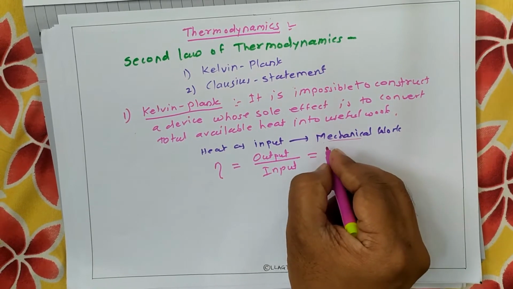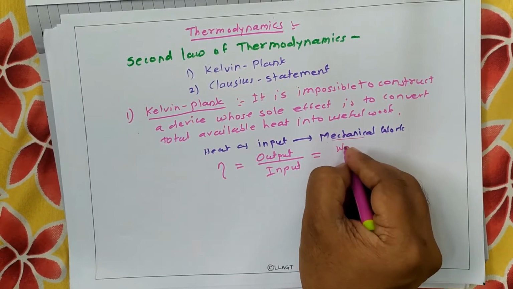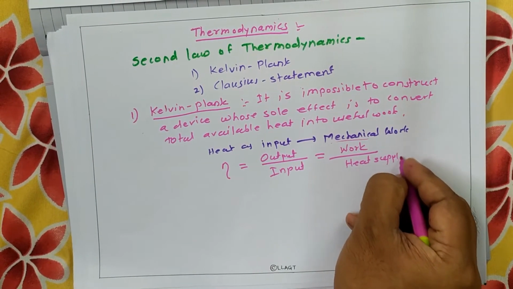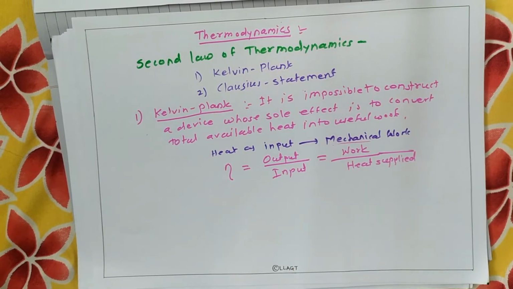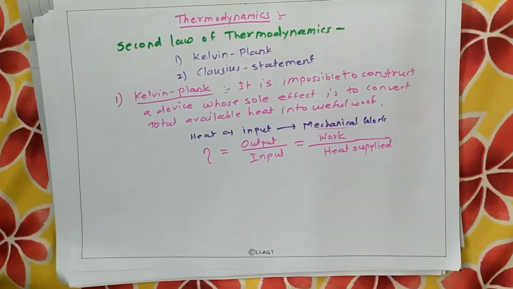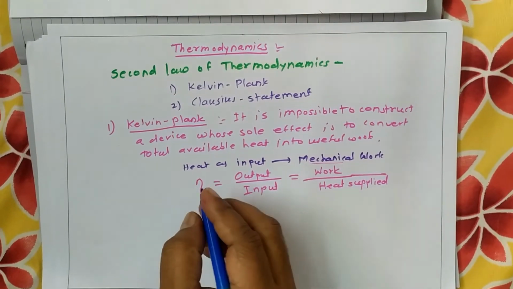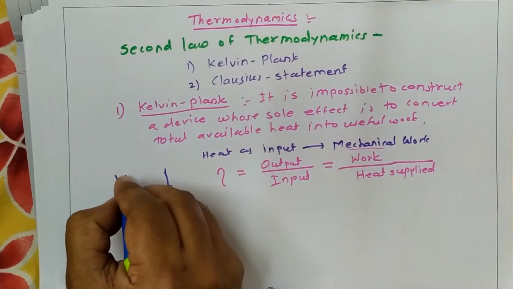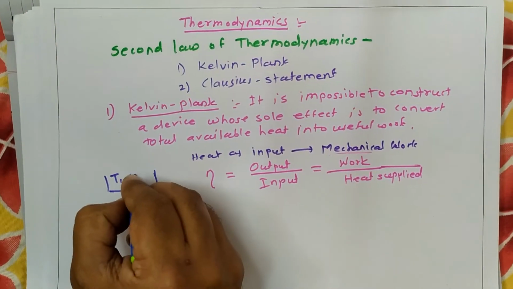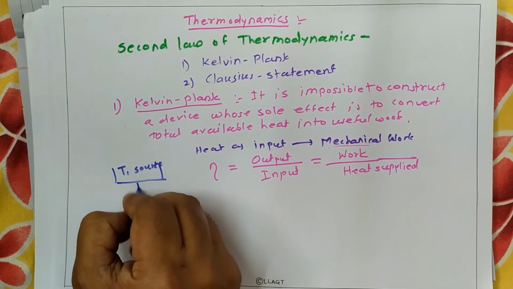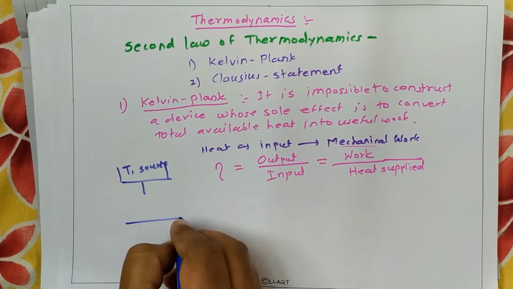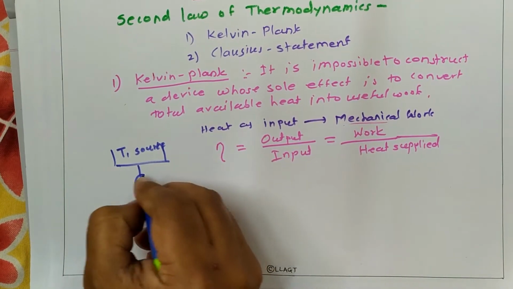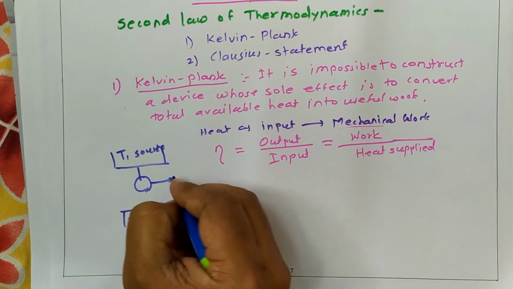So here it will be work upon heat supplied. According to this law, in a heat engine, the heat is transmitted from a high temperature reservoir, called the source, which is at temperature T1, to a low temperature body or reservoir, which is at temperature T2, and in between we get work as output.